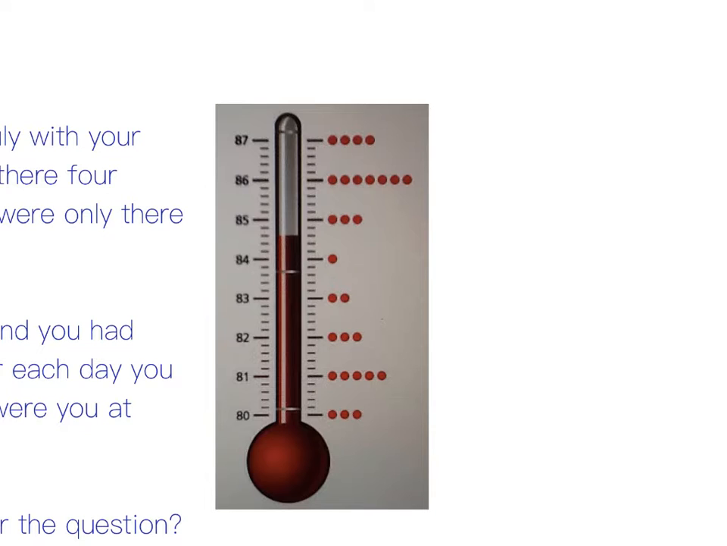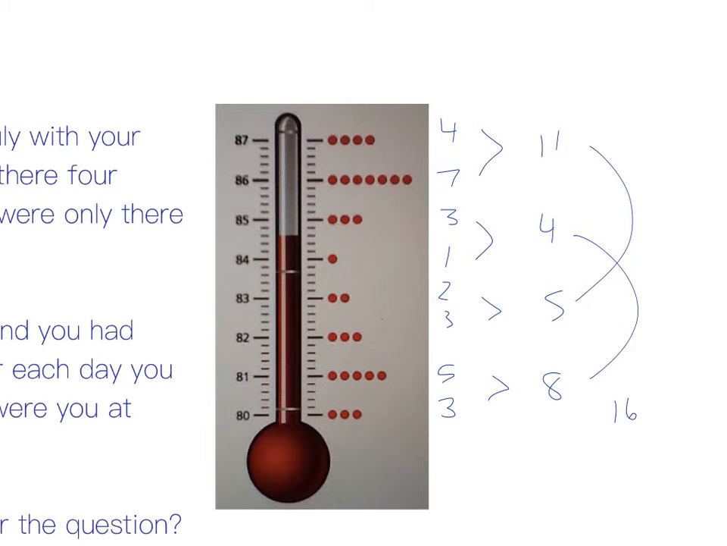So I think what we can do is just count the number of dots, right? So we've got 4, we've got 1, 2, 3, 4, 5, 6, 7, we've got 3, 1, 2, 3, 5, and 3. If you add those up, you're getting 11, 4, 5, and 8. Those two give me 12. Those give me 16. 16 and 12. What do you get? 28. Okay, so you were there for 28 weeks, right?